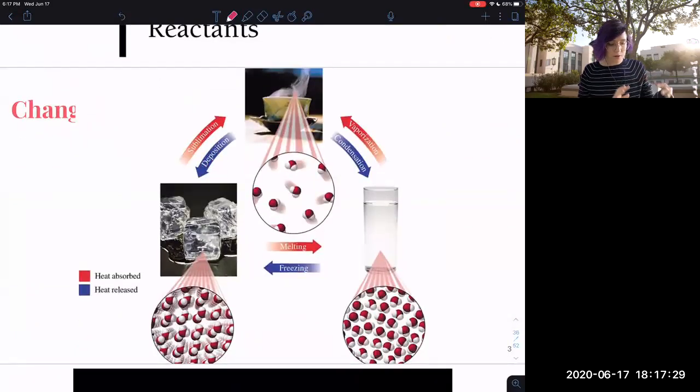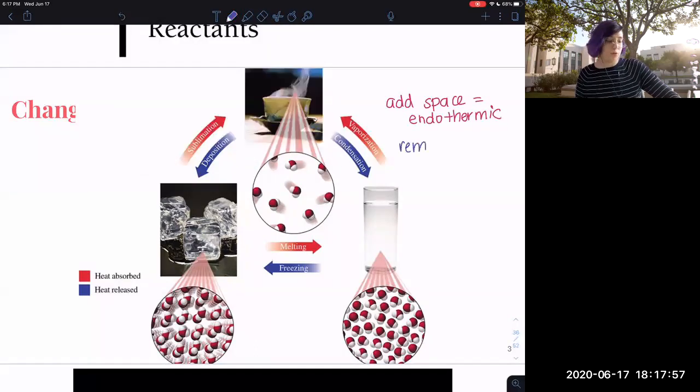So thinking about endothermic and exothermic as we change phase, anytime you need to add space, going from solid to liquid, liquid to gas, you would need to put energy in. So adding space between particles, energy in, endothermic.